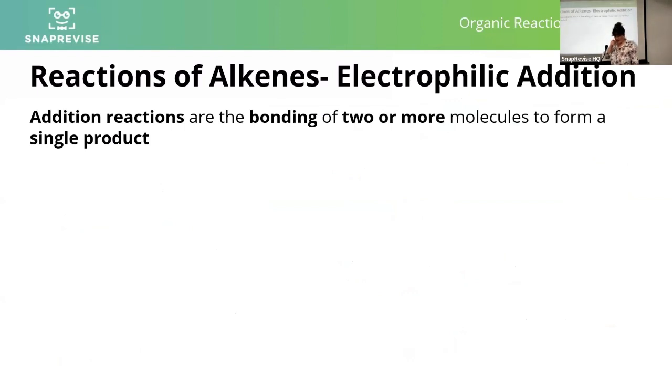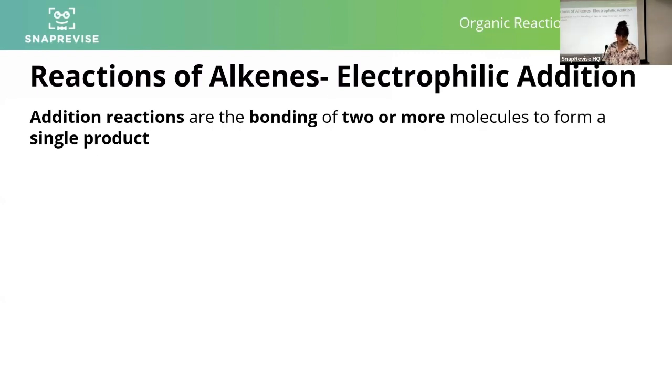Okay, let's think about electrophilic addition then. Addition reactions are the bonding of 2 or more molecules to form a single product. That's how we can work out if something is addition. You're combining 2 things to make one product, or more than 2 things to make one product. So for example, polymerization is technically an addition reaction. Addition polymerization with alkenes is an addition reaction. You have also got condensation polymerization, which produces a second product, so that's obviously not addition.